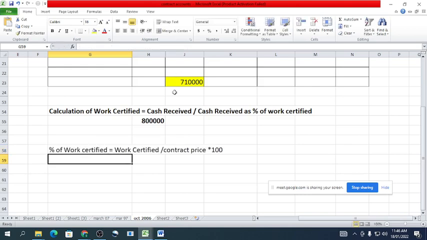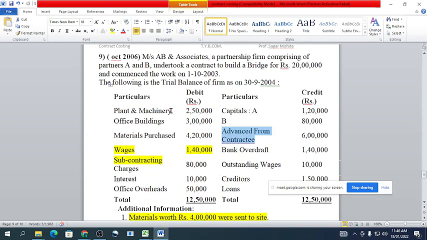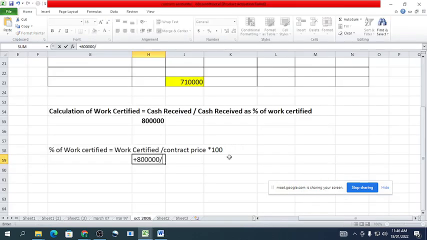Work certified, rupees 8 lakh, divided by contract price, which is rupees 20 lakhs, into 100. So it is 40%. The percentage of work certified is 40%.